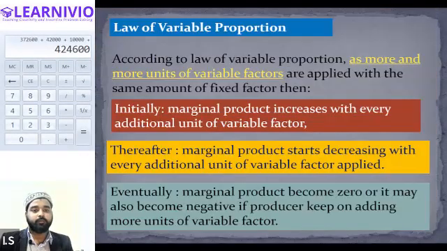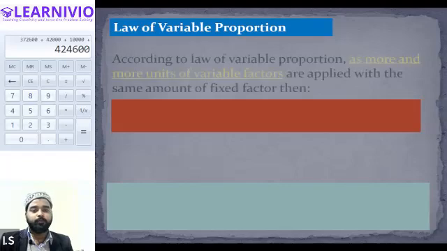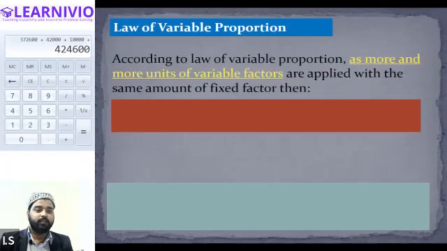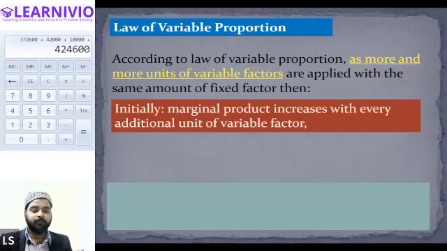Now let's get back to the definition one more time. Let's read it once more. Now it will be more clear to you. So the law of variable proportion, what does it say? It says as more and more units of variable factors are applied with the same amount of fixed factor. That means if more labors are applied with the same quantity of machines, then initially it will give you positive returns, increasing returns. Every time marginal product will be increasing.